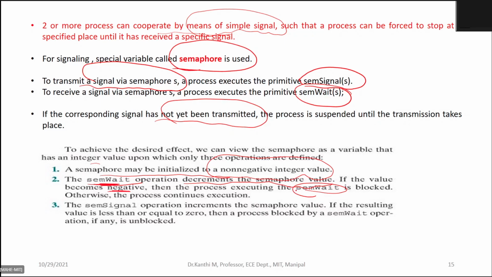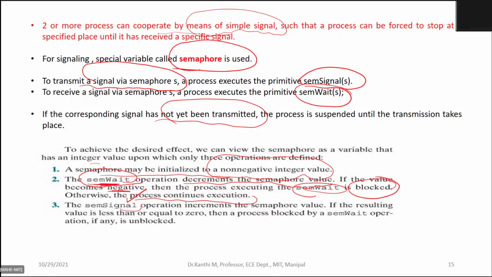If it is negative, that process is blocked or suspended. If it is positive, the process continues execution. Please note that the sem wait operation decrements the semaphore value.